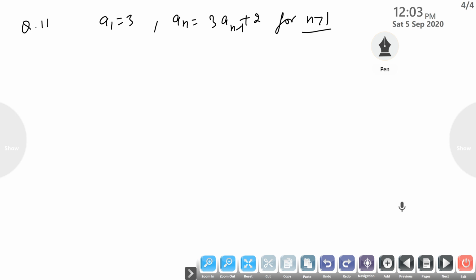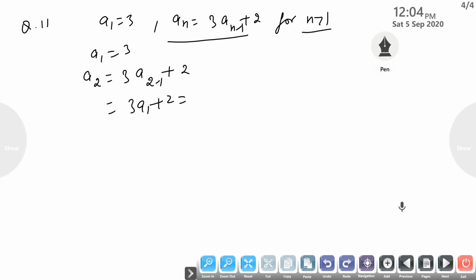For n equal to 1, a1 is 3. For n equal to 2, we put the value of n in this term. This is 3 into a_(2-1) plus 2, that is 3 into a1 plus 2. a1 is 3, so 3 into 3 plus 2, that is 9 plus 2, 11.